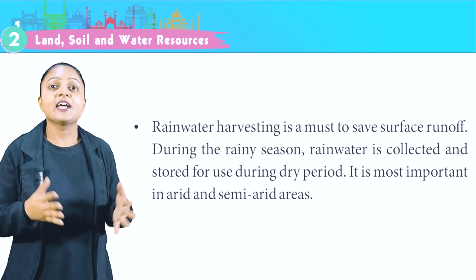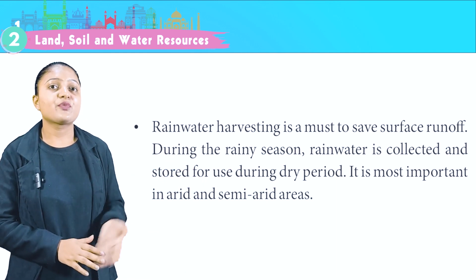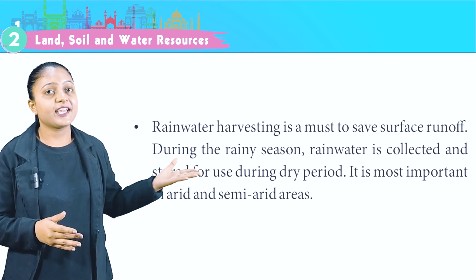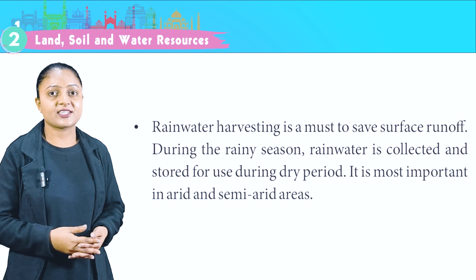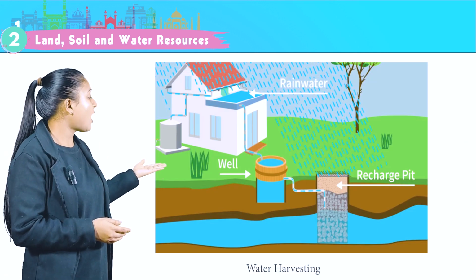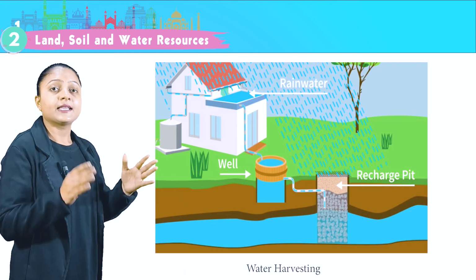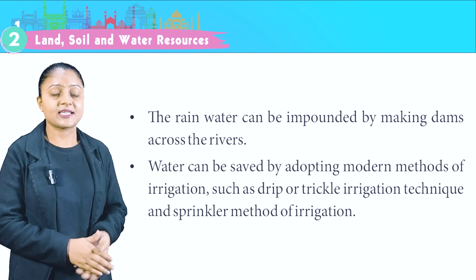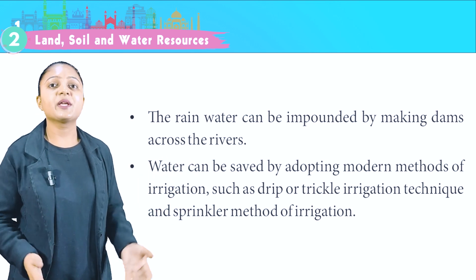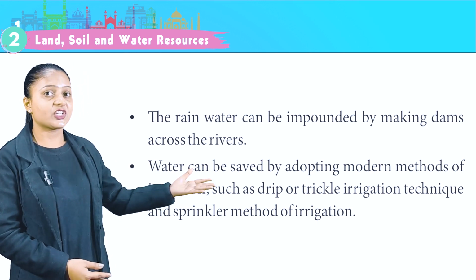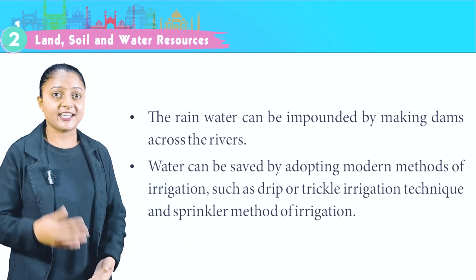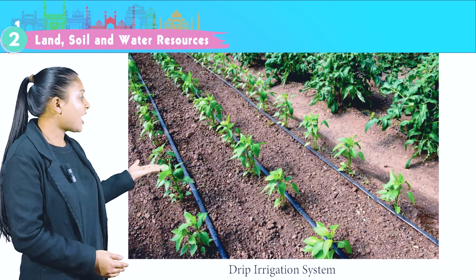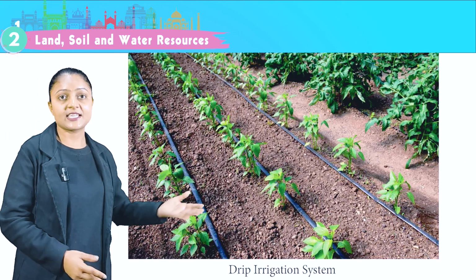During the rainy season, rainwater is collected and stored for use during dry period. It is most important in arid and semi-arid regions. In this image, you can see how rainwater is harvested. The rainwater can be impounded by making dams across the rivers. Water can be saved by adopting modern methods of irrigation, such as drip or trickle irrigation technique and sprinkler method of irrigation. You can see in this image how drip irrigation system works.